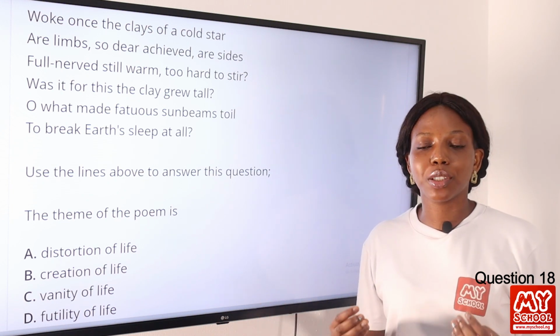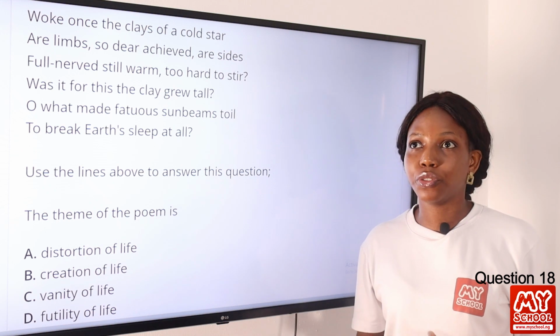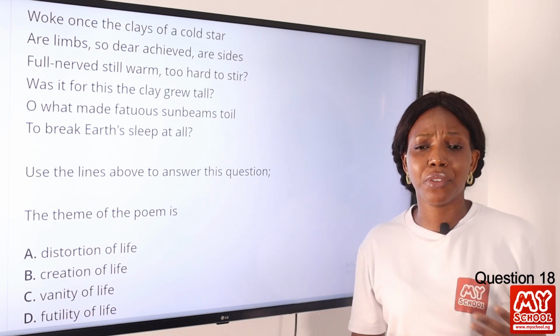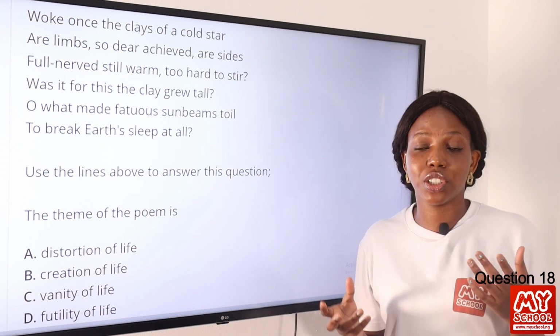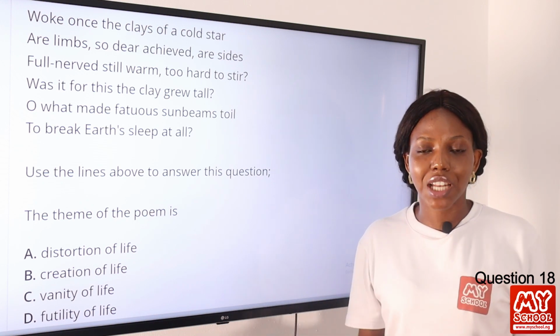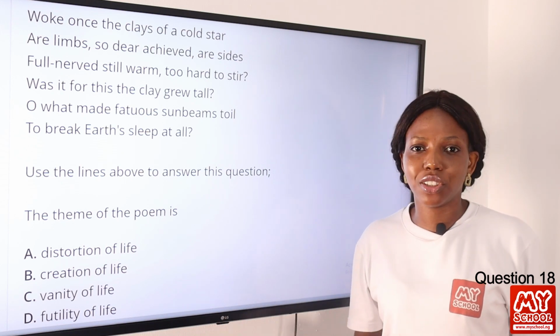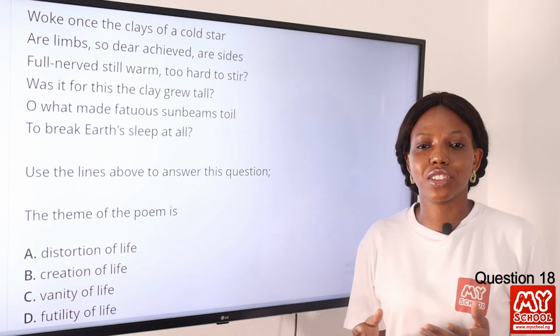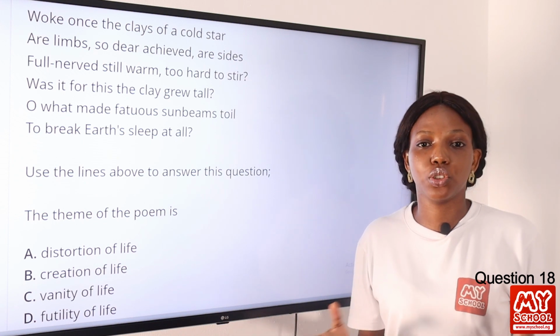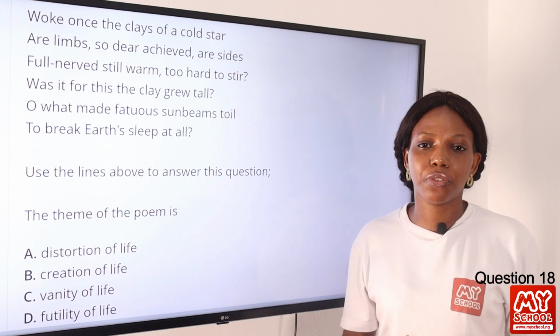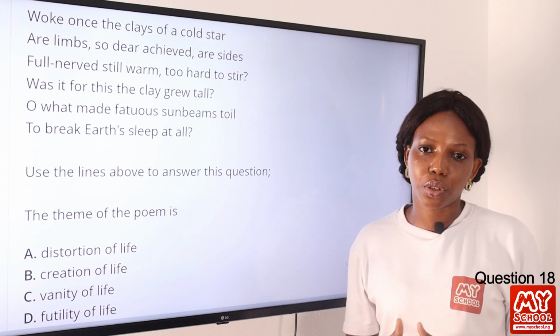So it talks about the futility of life, the futility of life in the face of death. The transitioning between life and death is just useless. If there's going to be life, let there be life, and if it is death, let it just be like that. So it's futility of life, just uselessness. Life itself is useless, and that is what the poem is all about. So option D is the final answer to this question.